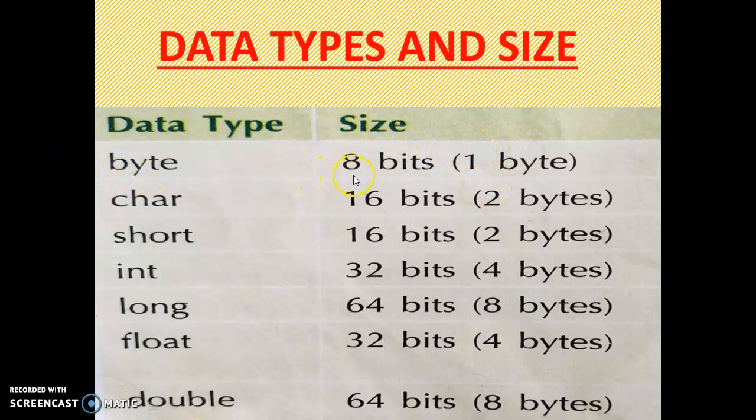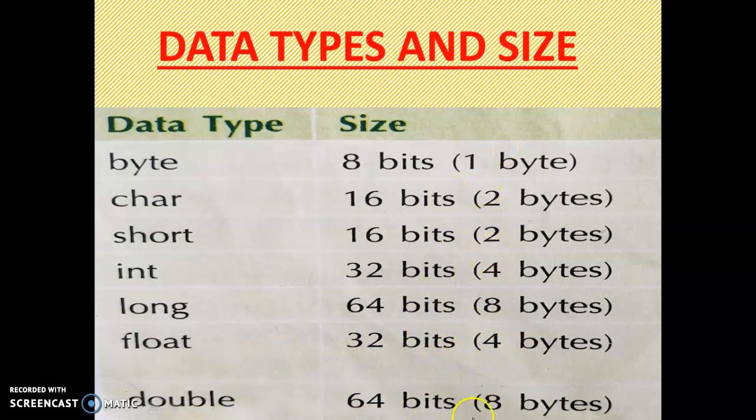So byte takes 1 byte, char takes 2 bytes, that means 16 bits, 8 twos are 16. Short takes again 2 bytes, 16 bits. Int takes double of short. If it is 2, then it is 4. 2 twos are 4. 32 bits. 4 into 8 means 32 bits. Then long takes 8 bytes, float takes 4 bytes, double takes 8 bytes.